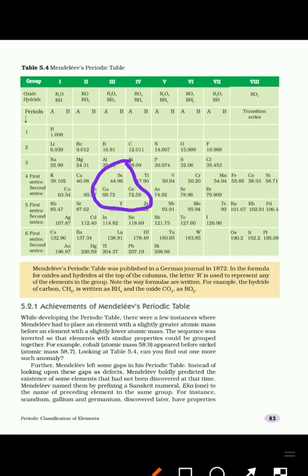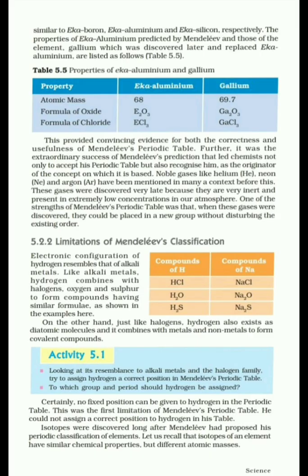So Mendeleev predicted these three elements and their properties and gave them the names eka boron, eka aluminium, eka silicon. Afterwards we replaced those names with the real names, that is scandium, gallium and germanium. So scandium, gallium and germanium are the elements which were predicted by Mendeleev.